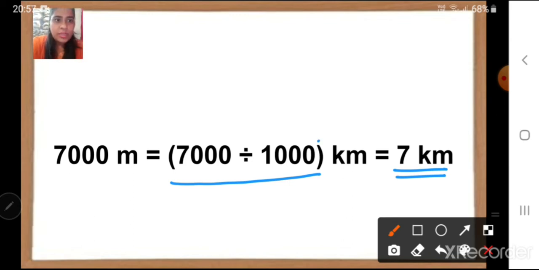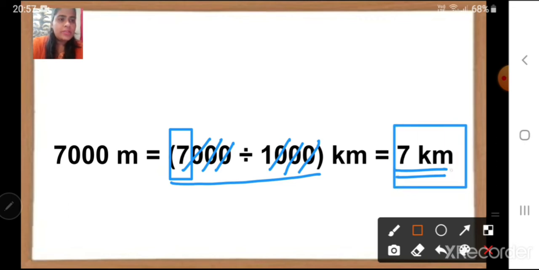You can cancel 10 in each side. Correct? So here I am cancelling 10, here 10, here also 10, this side also one more 10, here 10 cancelled and here 10 cancelled. Now there are no zeros remaining, so we have to stop. And the answer that we have got is here 7. You can see children here 7 kilometers. This is more easier. Okay.